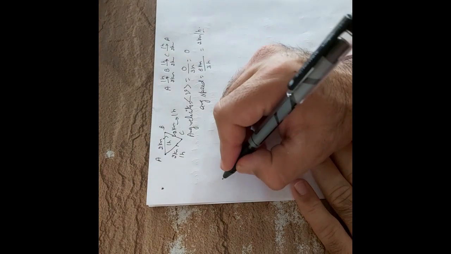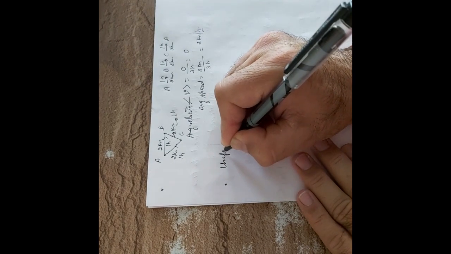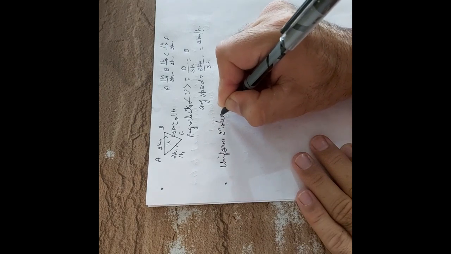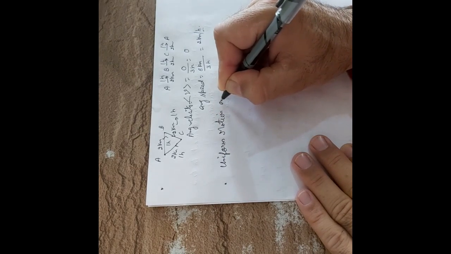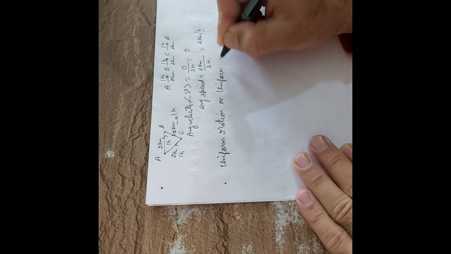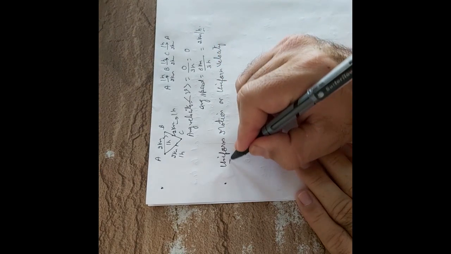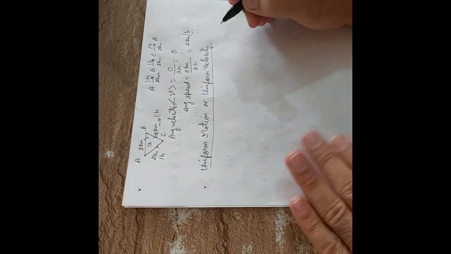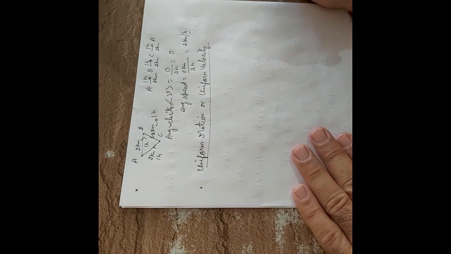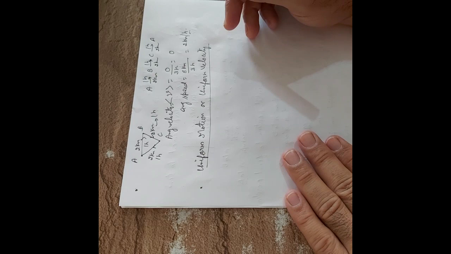Next concept is uniform motion or uniform velocity. What you can say? A body has uniform motion if its velocity is uniform. So both are equivalent to one another.